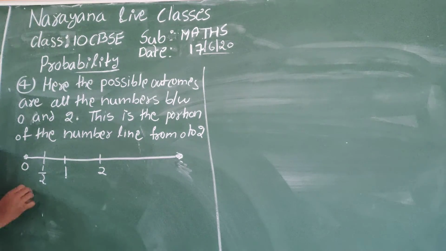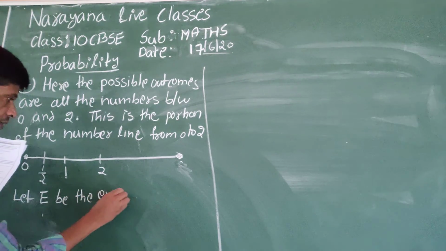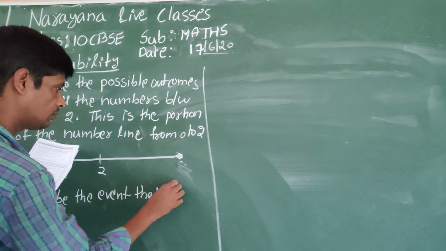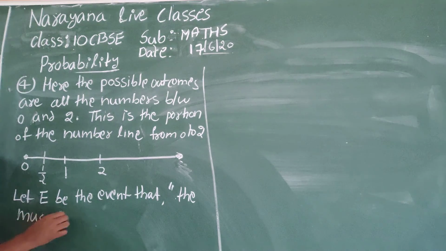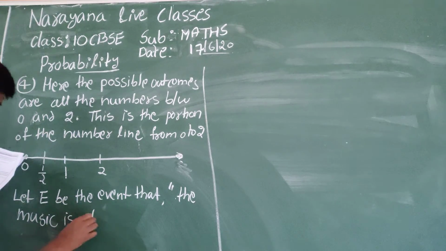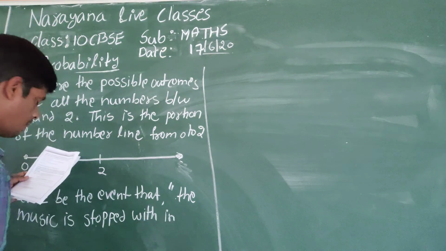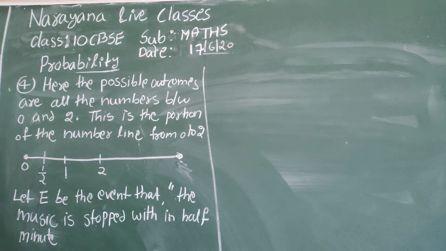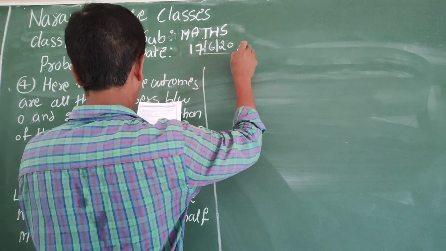Let E be the event that the music is stopped within half a minute. Therefore, the outcomes favorable to E.